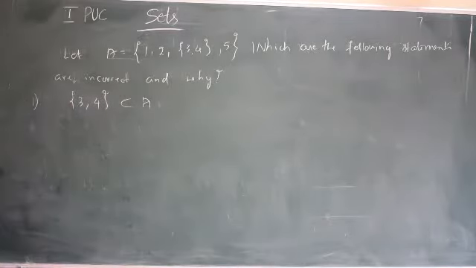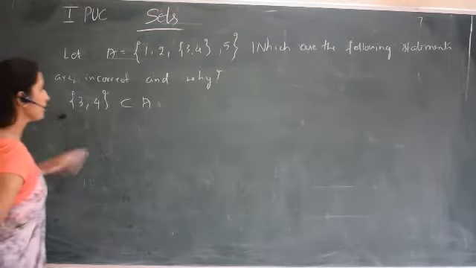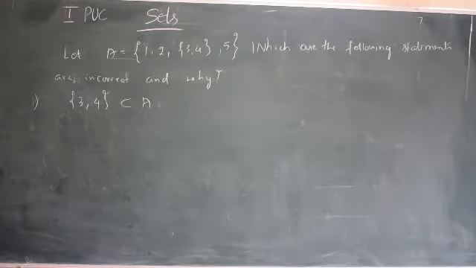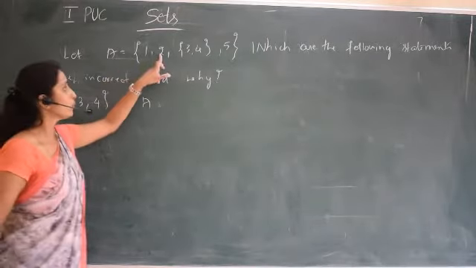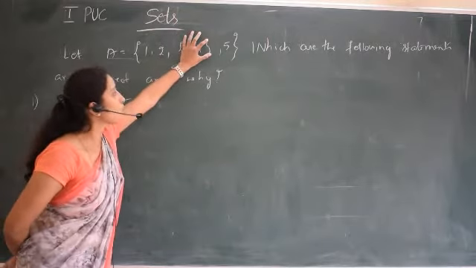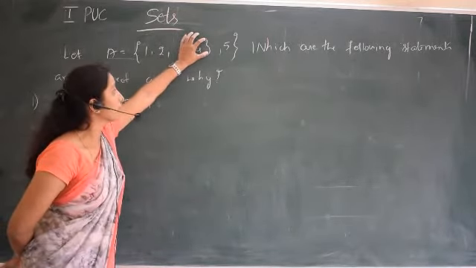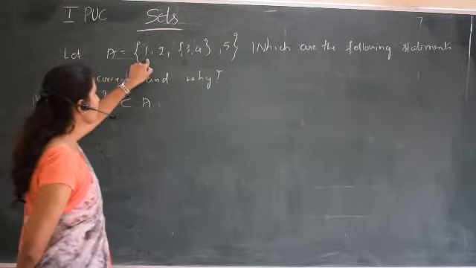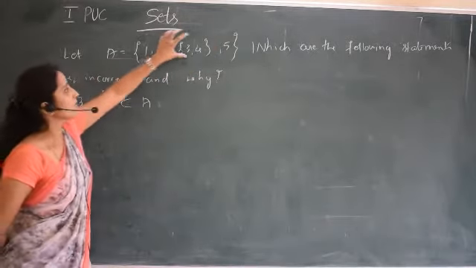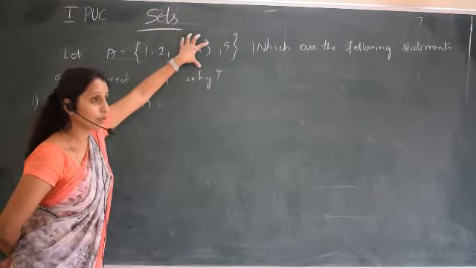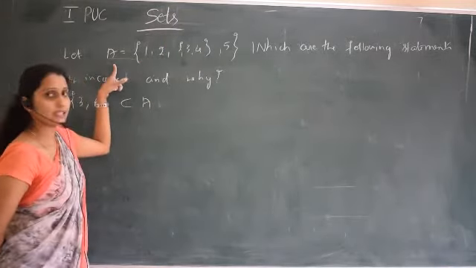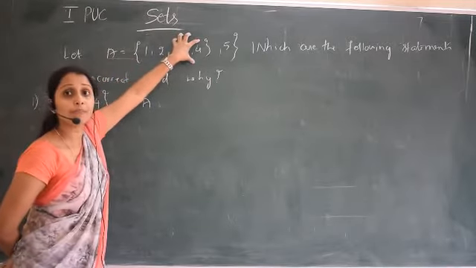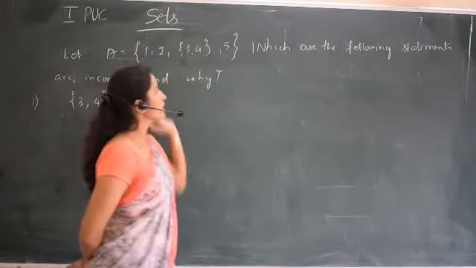Now you know all the symbols. The first one is: the set {3, 4} is contained in A. When we see the set, 1 is one element, 2 is one more element, this {3, 4} is also one element, complete, and 5 is one more element. Because it is in the set, this {3, 4} becomes an element. 5 is also an element.